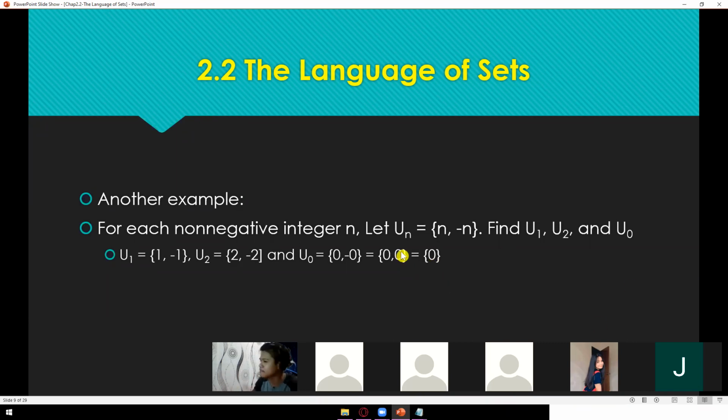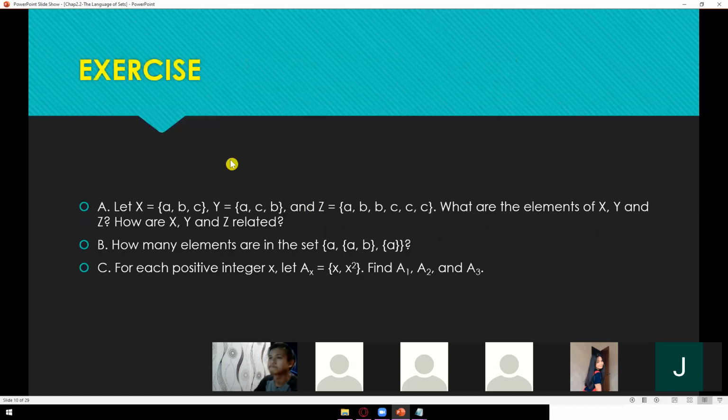If an element is repeated, just remove it. All the elements in a set should be different. Okay, let's have an exercise, letter 8. We have a set X that contains A, B, C, a set Y that contains A, C, B, and a set Z that contains A, B, B, C, C, C. What are the elements of X, Y, and Z?